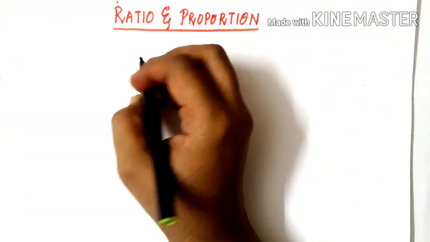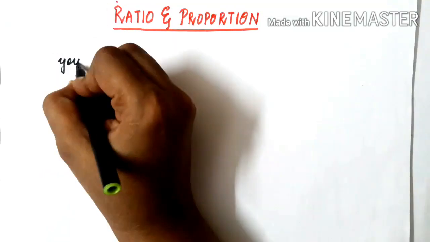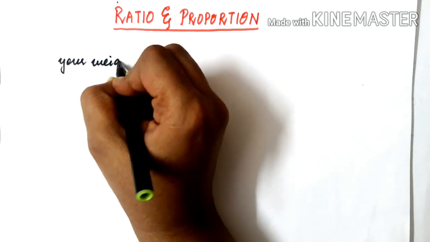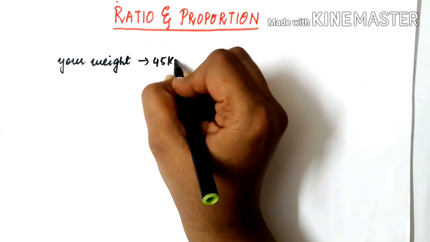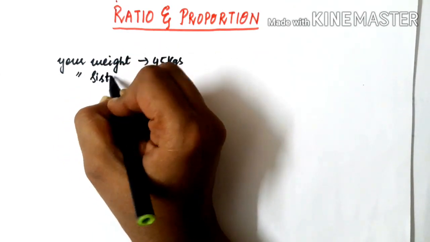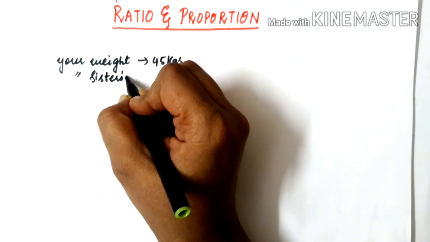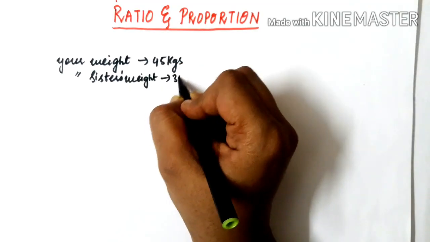Now suppose, one example, your weight is 45 kgs, and your sister's weight is some 30 kgs.